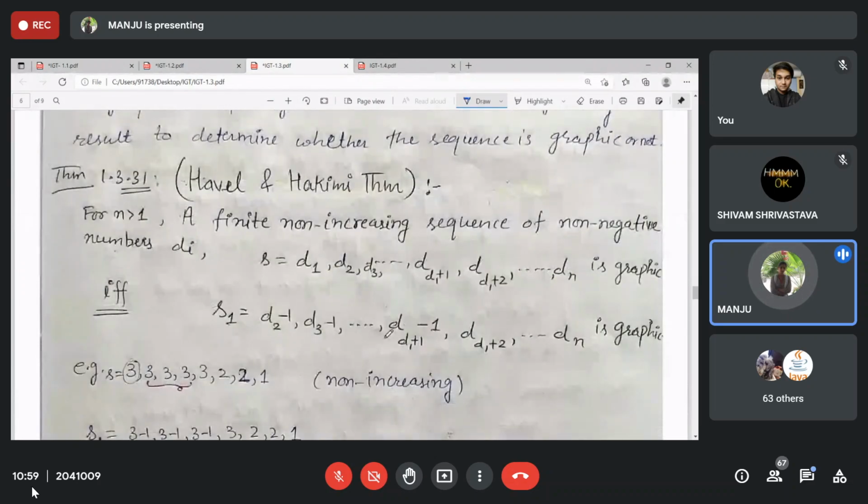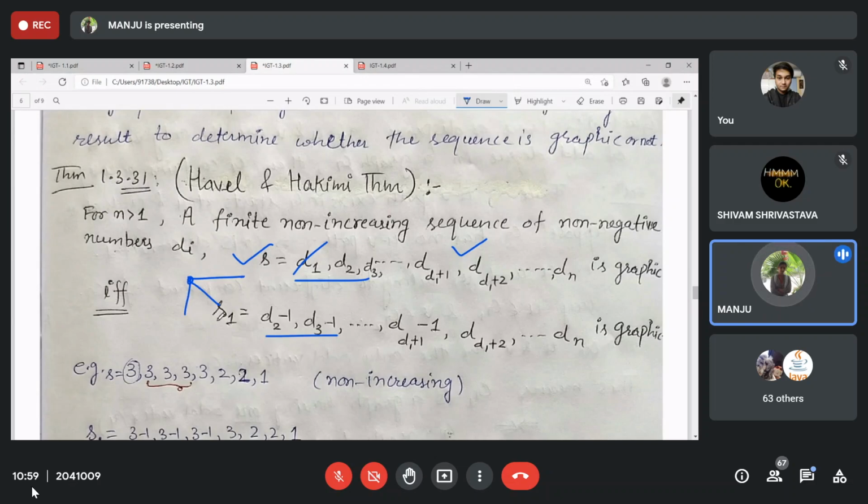Then we did the Havel-Hakimi theorem. This is an if and only if statement for S and S1: S is graphical if and only if S1 is graphical. First, get the sequence into non-increasing format. Then delete the first one, meaning you delete one vertex and all the edges incident to that vertex.